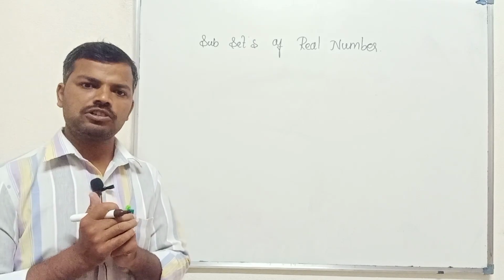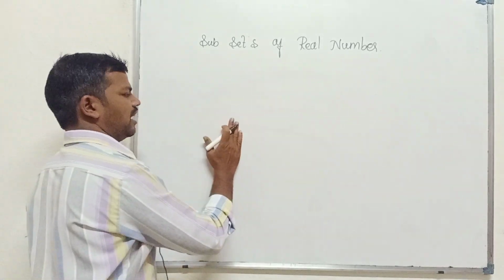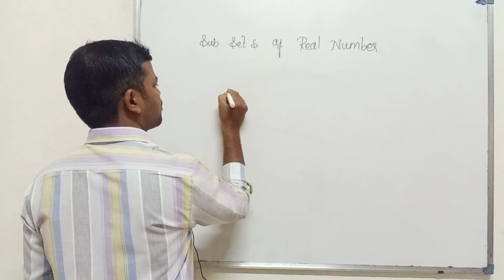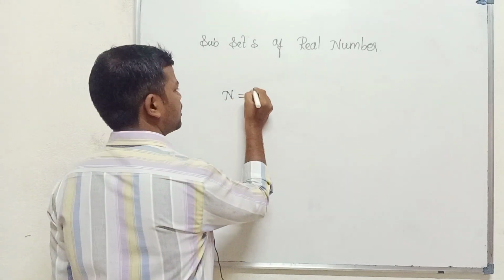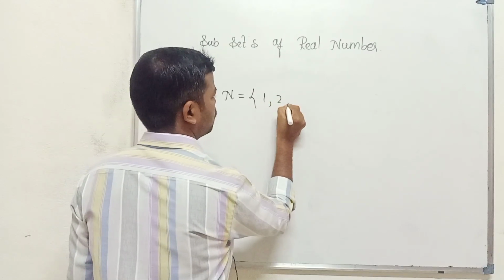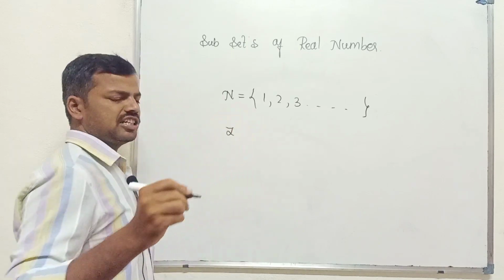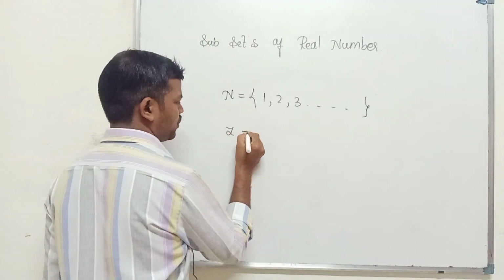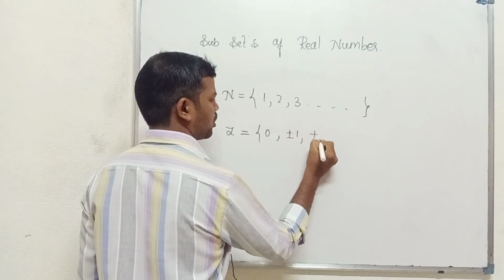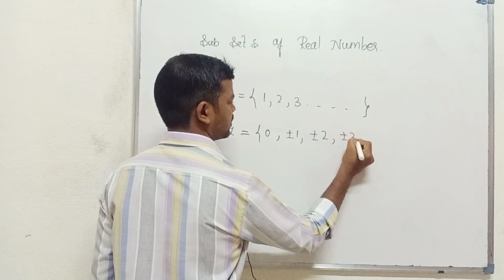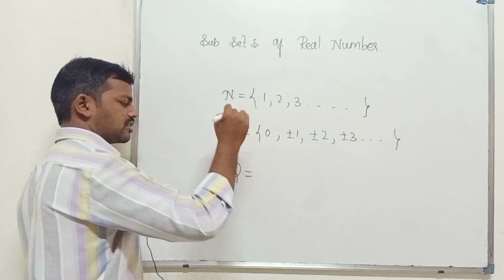In the rational numbers we know that integers are also there, p by q. So first we have to know about the number system. Natural numbers are indicated by N. N is equal to 1, 2, 3, and so on. Next is the integers, which are indicated by Z: 0, plus or minus 1, plus or minus 2, plus or minus 3, and so on.